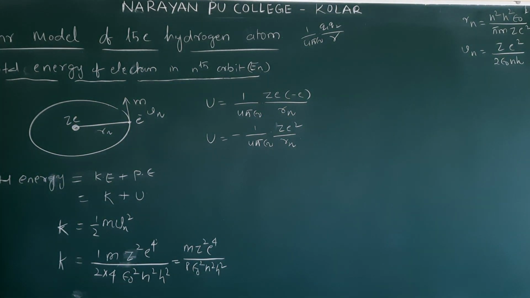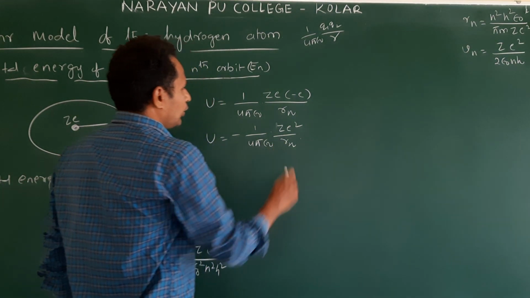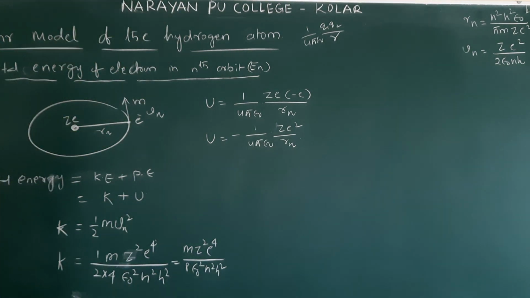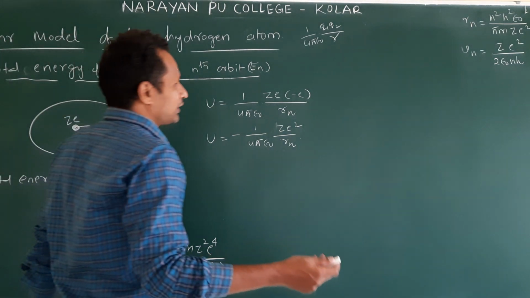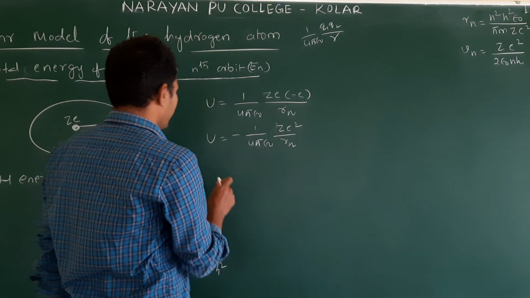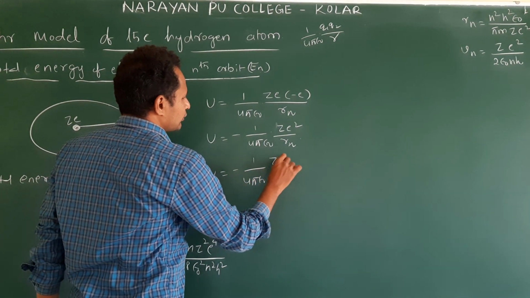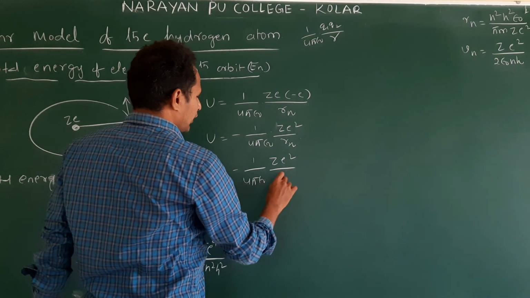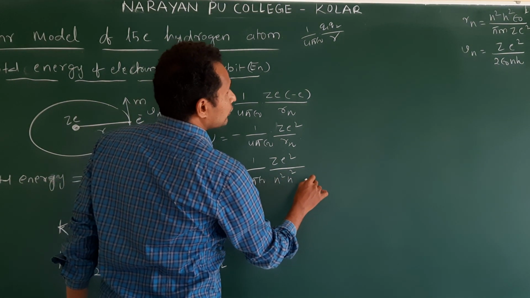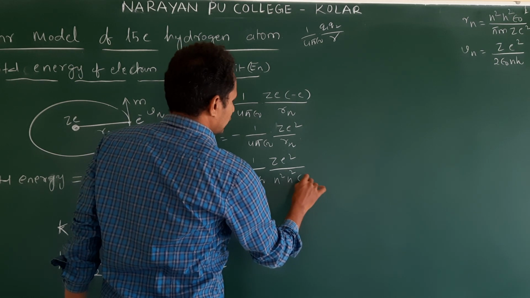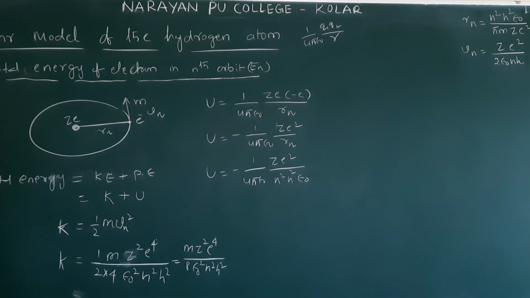Right? Then what is Rn? This is R. Okay? That is there. If they are separate, anyway we will substitute. There are two methods. We will follow this one. So no problem. U is equal to minus 1 by 4 pi epsilon naught Z e square by Rn. What is Rn? n square h square epsilon naught.